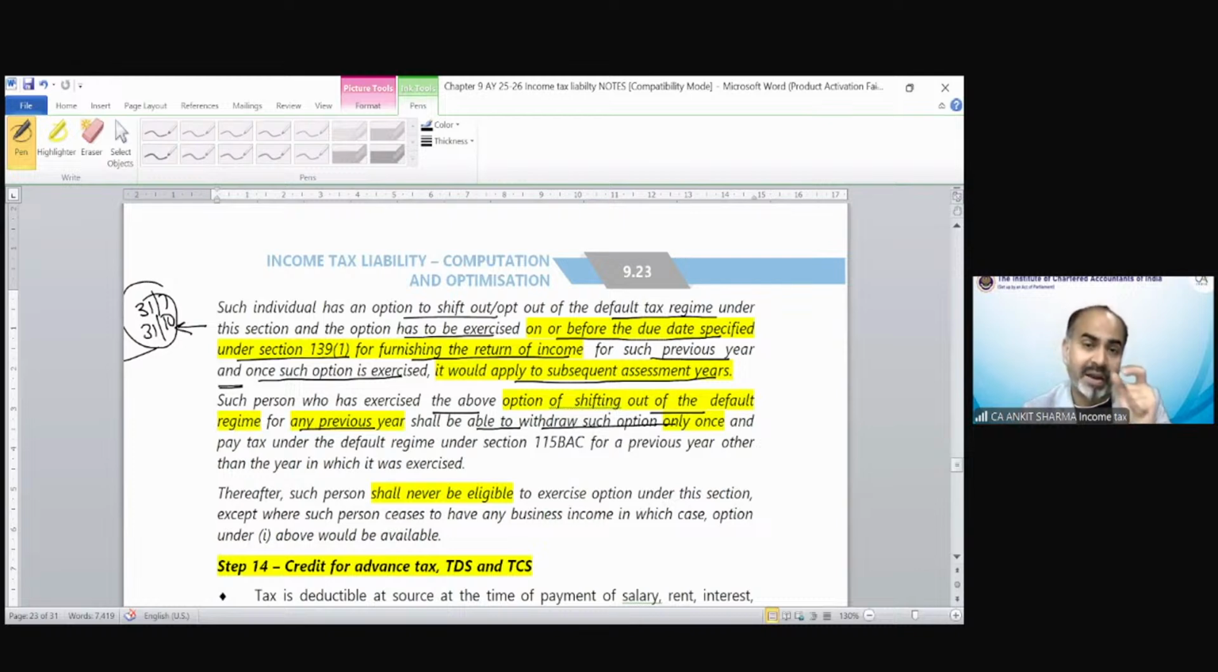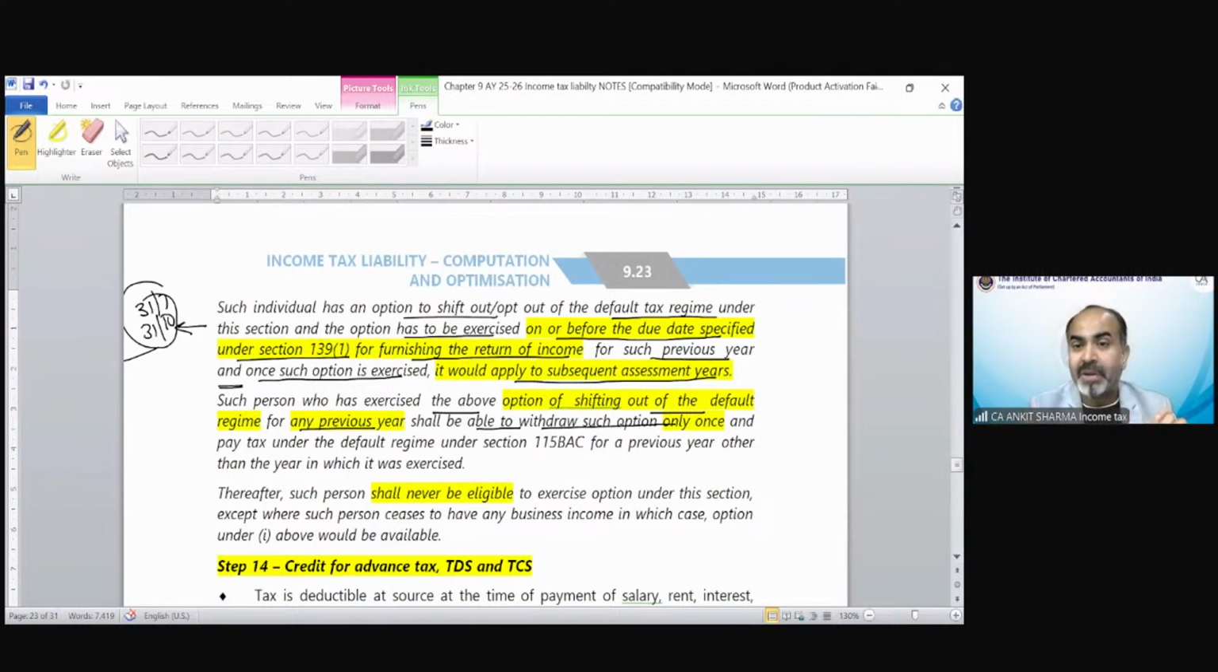But once I came back under the default tax regime, I would not be able to go out of that default tax regime again. Then I have to continue under the default tax regime until my PGBP income is gone. If I stop my business activity, then again I can opt out and come back. But you can only once exercise the option to opt out of the default tax regime. After that, you are allowed to come back once. But once you come back to the default tax regime, you would not be allowed to go out of that default tax regime again.